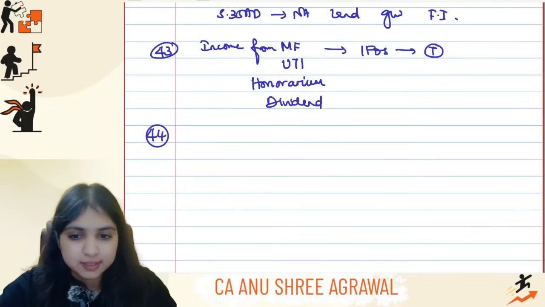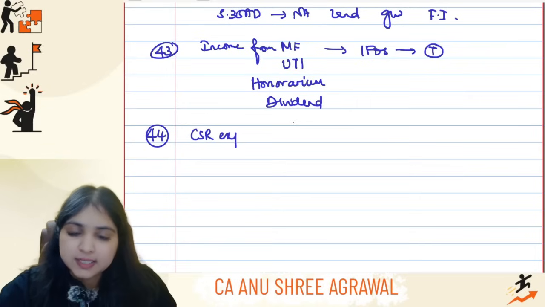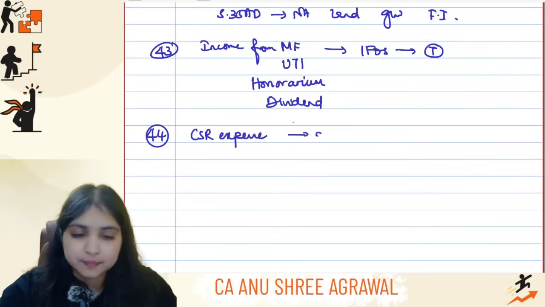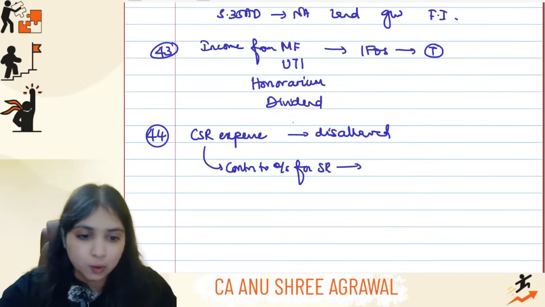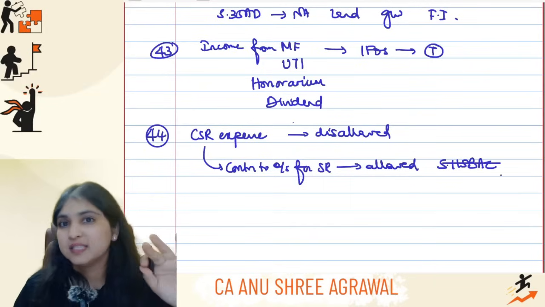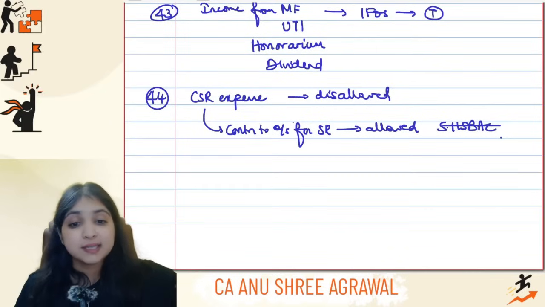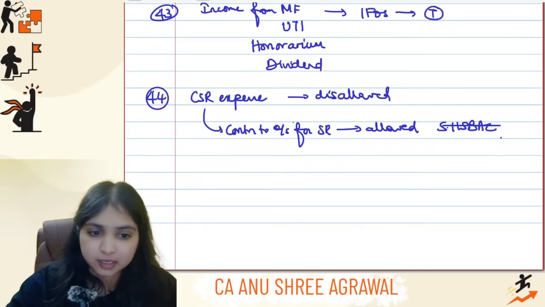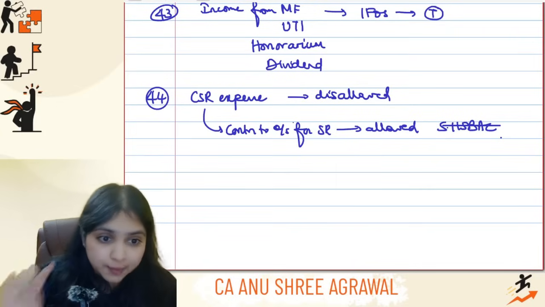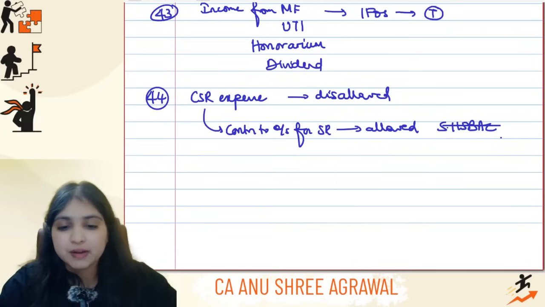Point number 44, this is with respect to CSR expense. If the assessee is incurring expense on CSR, it will be disallowed under the Income Tax Act. But however, if this expense is in the form of contribution to outsiders for scientific research, then it will be allowed. But of course, this will be allowed only if the assessee has opted out of 115BAC, right? So CSR expense as such is disallowed. But if the CSR expense is in the form of contribution to outsiders for scientific research, it will be allowed under PGBP, but then it will be allowed only if the assessee has opted out of 115BAC.